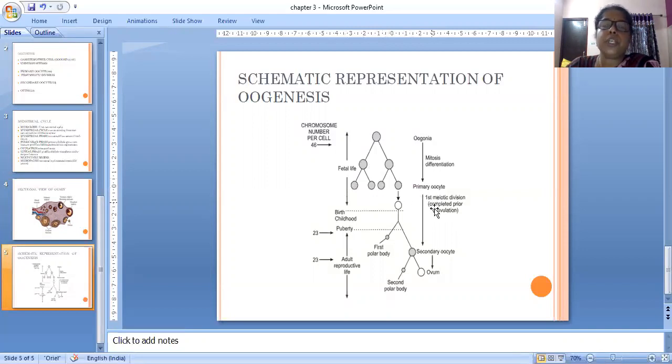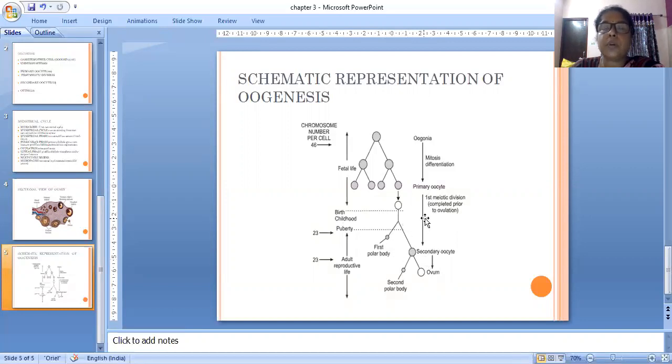And in the primary oocyte, the first meiotic division takes place. This happens after the birth of the child only, in the childhood stage. The primary oocyte undergoes the first meiotic cell division. As a result, first 2 cells will be formed.